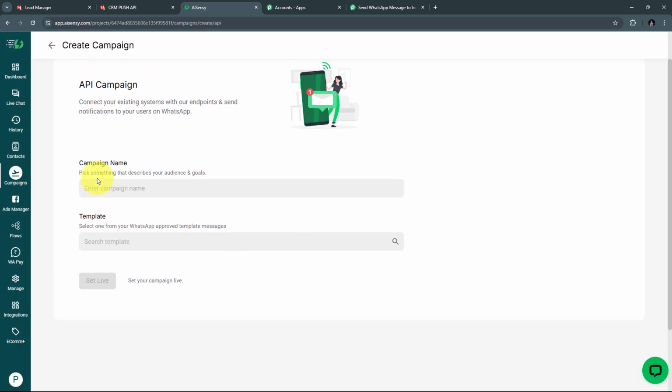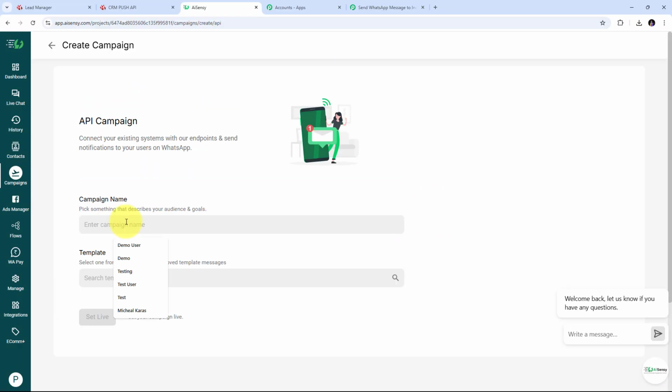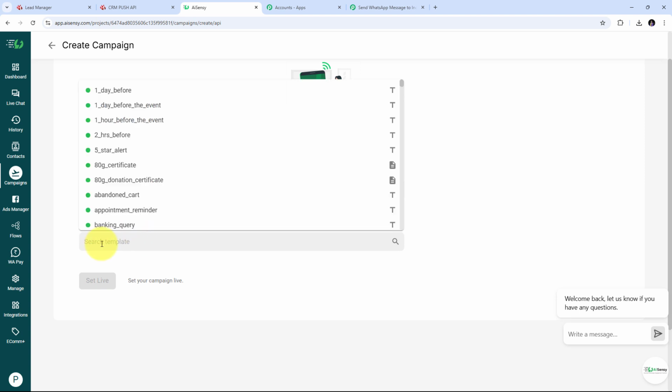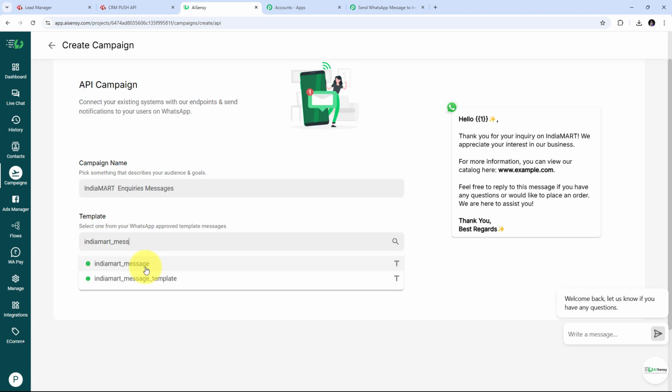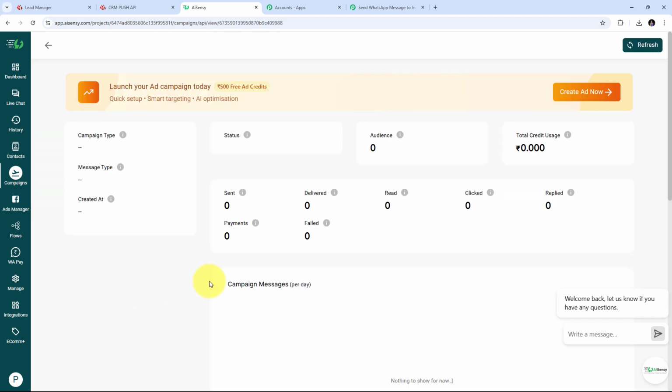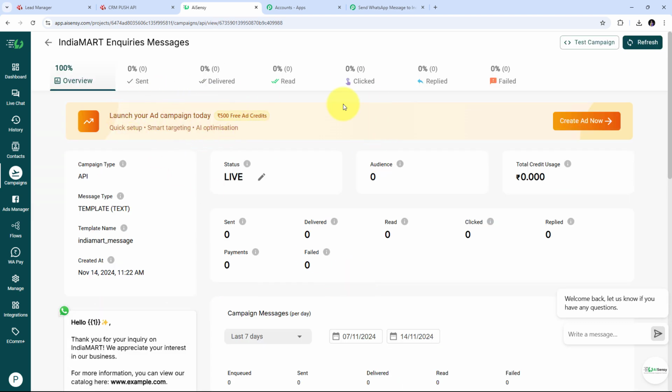Here first I have to give a campaign name. My campaign name is going to be IndiaMART inquiry messages. And now I have to select my template. I'm going to select the template that I have created in my IndiaMART account, so I'm going to search for my template here. That is going to be IndiaMART messages. I'm going to select my template here and now make my campaign live. So I'm going to click on this set live button and go to my campaign, and here I have created this live campaign.